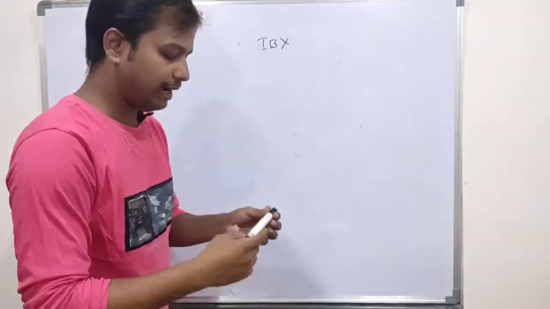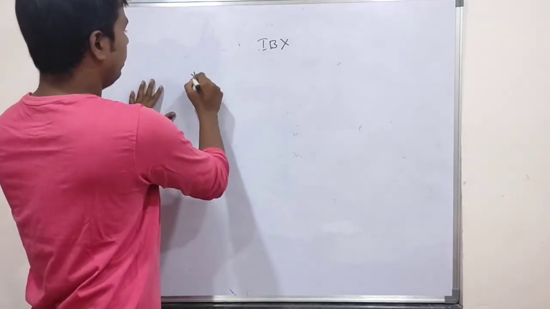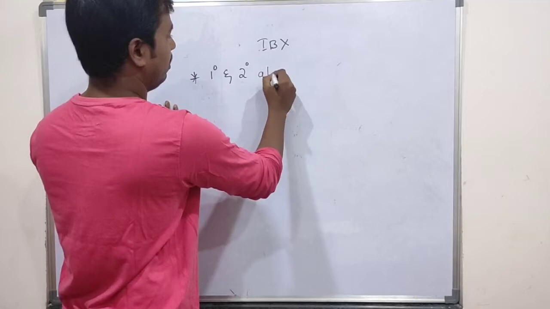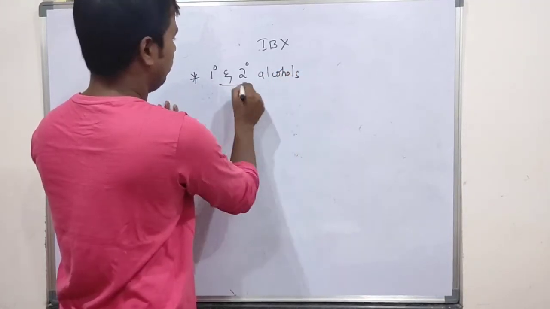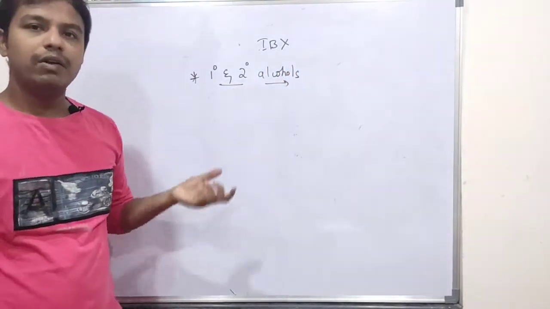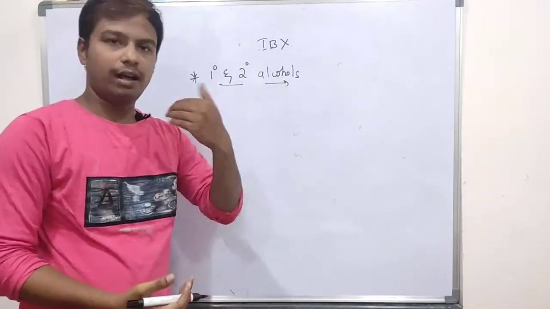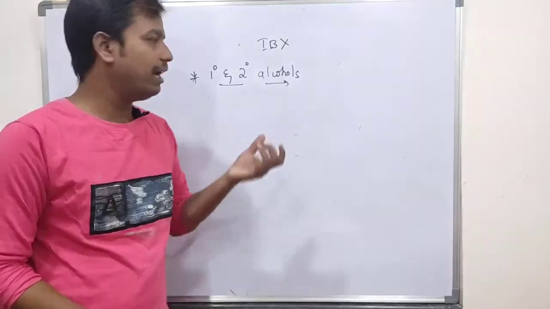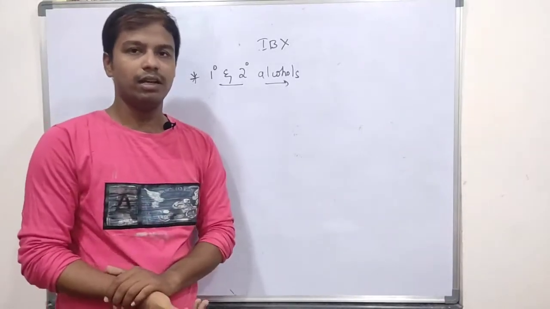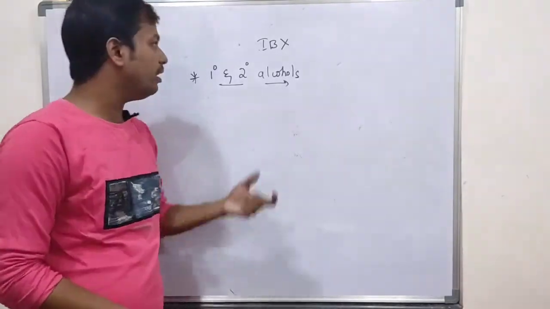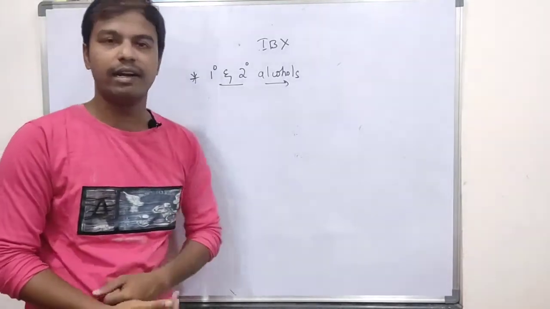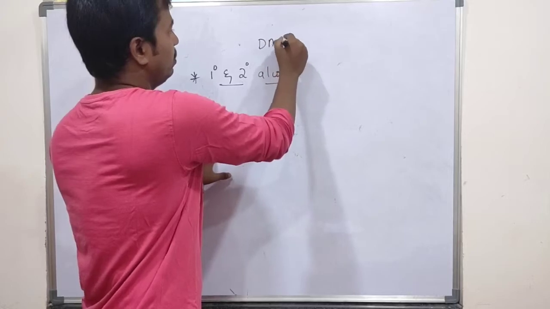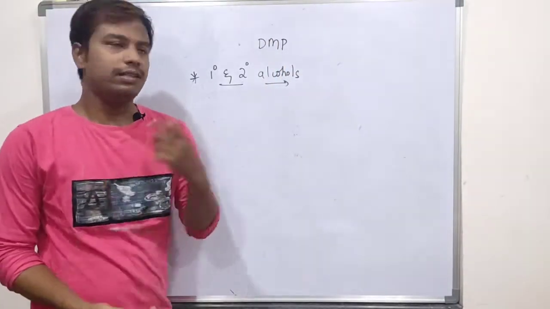Another point is that it will selectively oxidize only primary and secondary alcohols. Allyl and benzyl alcohols are basically more reactive than primary, secondary and tertiary alcohols. So in order to selectively oxidize only primary and secondary alcohols, the DMP reagent, Dess-Martin periodinane, is used. Okay, so this is the important point.